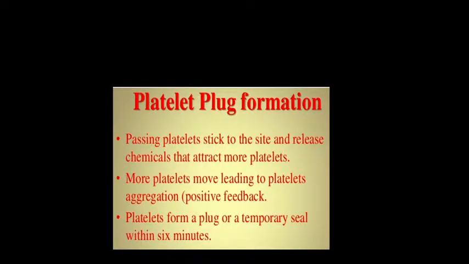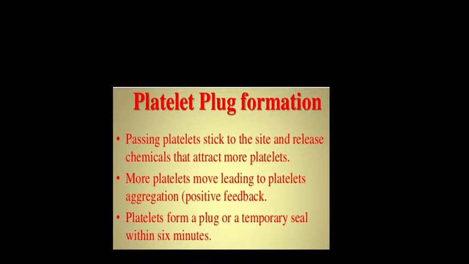Next will be platelet plug formation. Passing platelets will stick to the site and release chemicals, and when they release the chemicals, other platelets will come and get attached to it. One platelet will get attached to the other platelet. More platelets move in, leading to platelet aggregation. So this is positive feedback. One platelet is joining the other one. So it is positive, not a negative one.